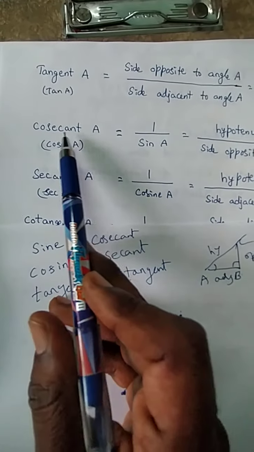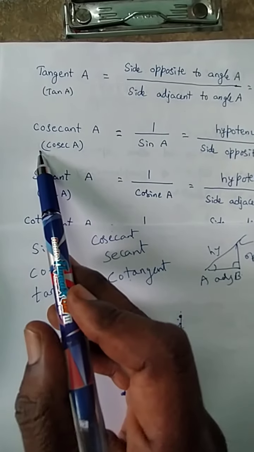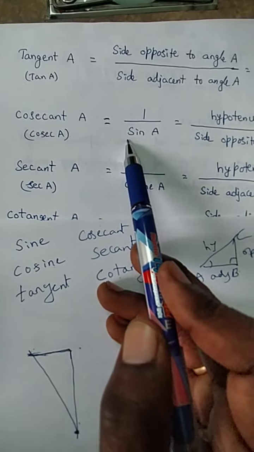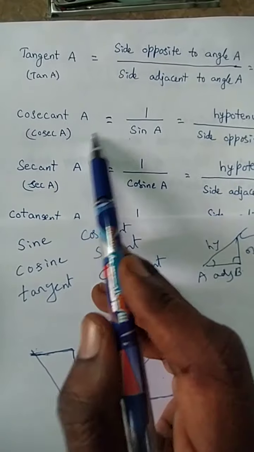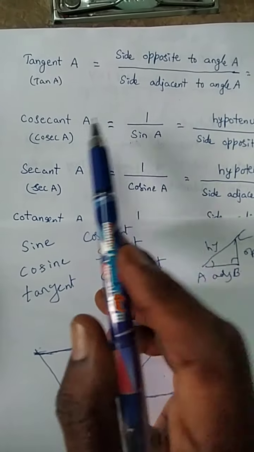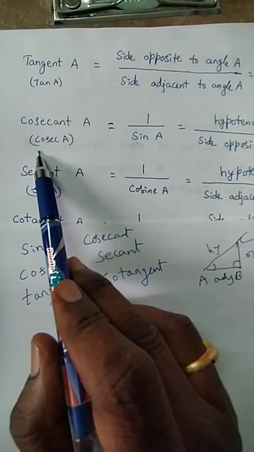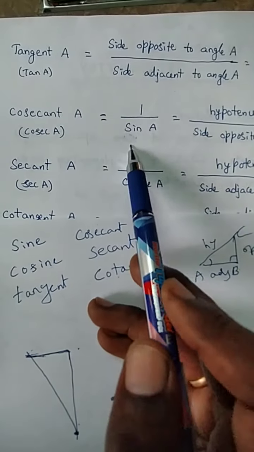Coming to cosecant A. The cosecant A formula is 1 by sin A. The relationship between cosecant A and sin A is that both are reciprocals. So cosecant A is equal to 1 by sin A.